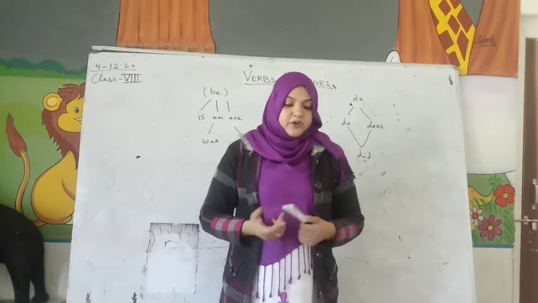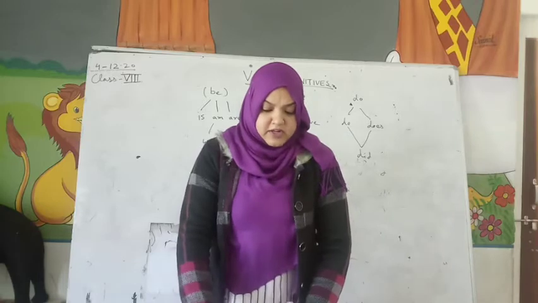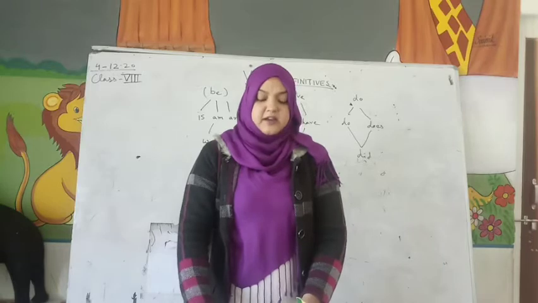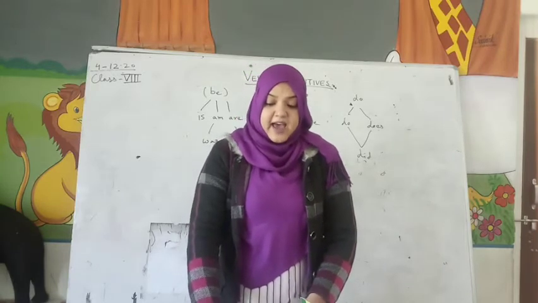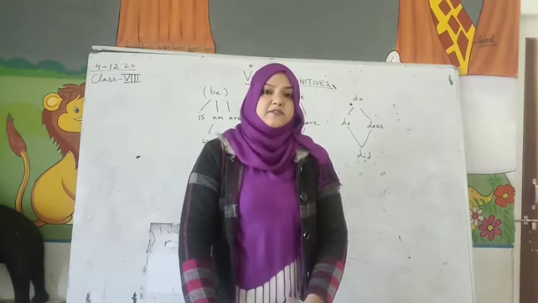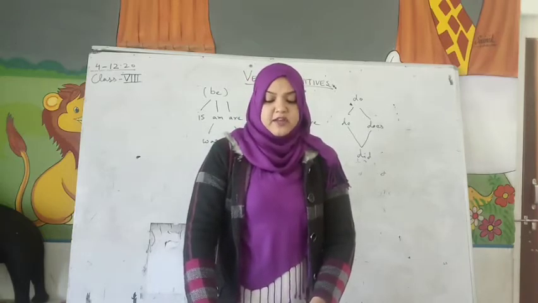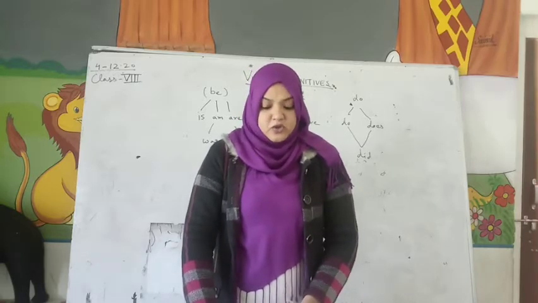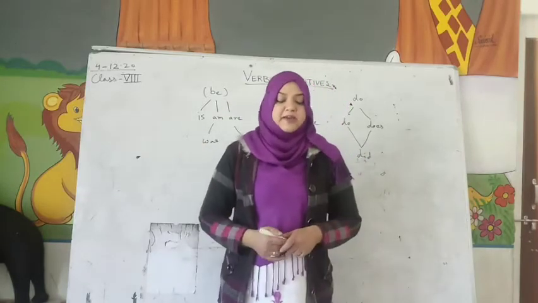complete. Alright, now for example, supposing we say Ruskin Bond is a famous author, so is is a helping verb. Then he has a house in Rajasthan, so has is the verb. Also, he has written many stories for children. So, has written. Written is also an action word. Alright, so you understood? Without these, a sentence cannot be complete.